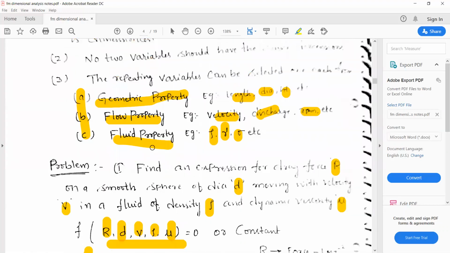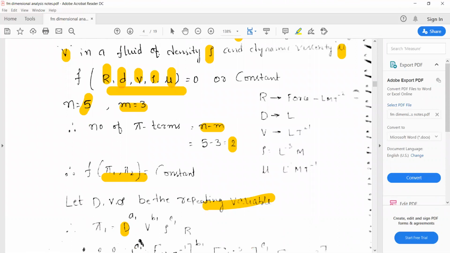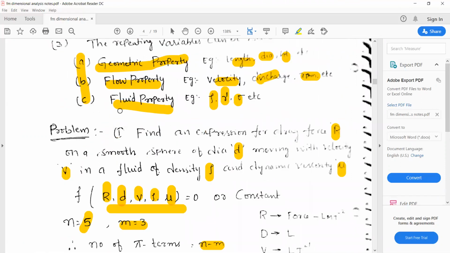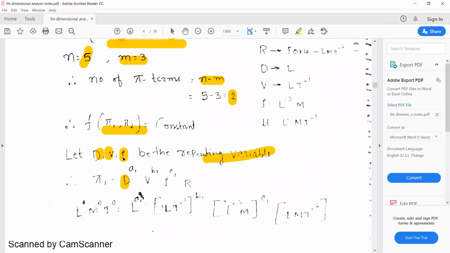And the second repeating variable should have a flow property. Here velocity has a flow property, so that's why they have considered velocity as the second repeating variable. And the third repeating variable should have a fluid property. So here density is the fluid property, so that's why they have considered density as the third repeating variable. All right, there should be m number of repeating variables. M is equal to 3 here. So 3 repeating variables we have considered: diameter, velocity and density.